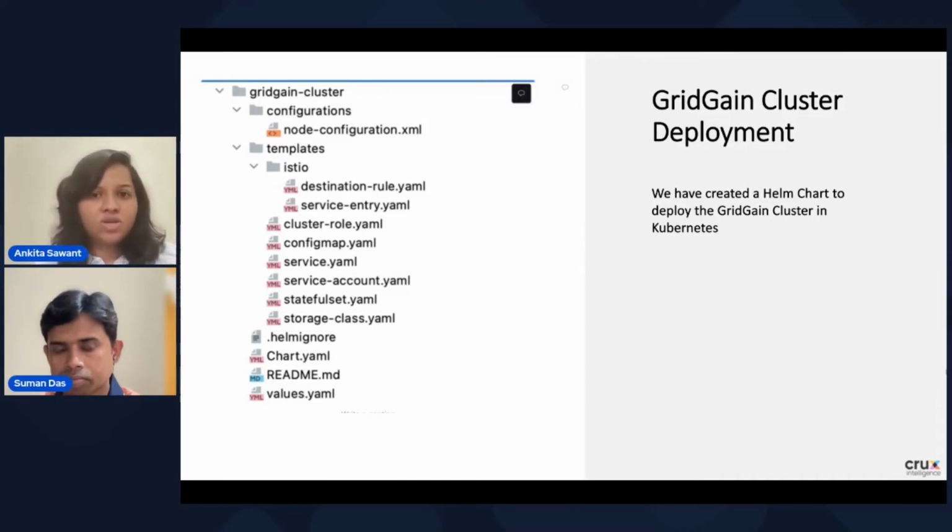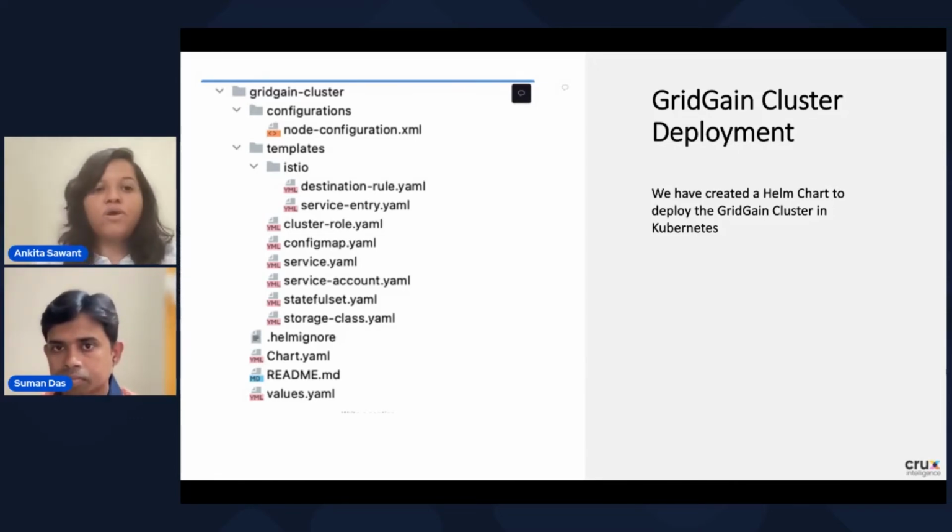There are restrictions on which service can access it, and to achieve that, we have used this RBAC authorization concept of Kubernetes. For that, we have created the service account, and the microservice created using this service account will only have access to the GridGain cluster. So this is how the GridGain cluster Helm chart will look.